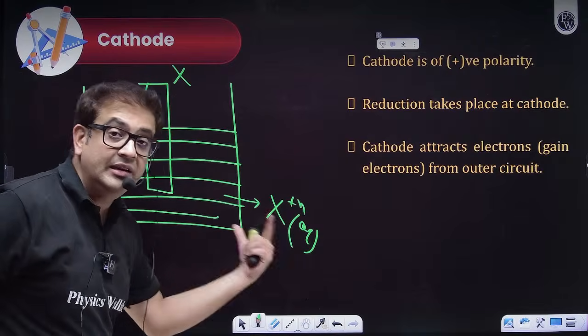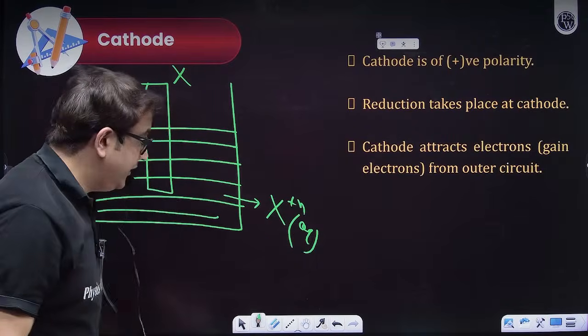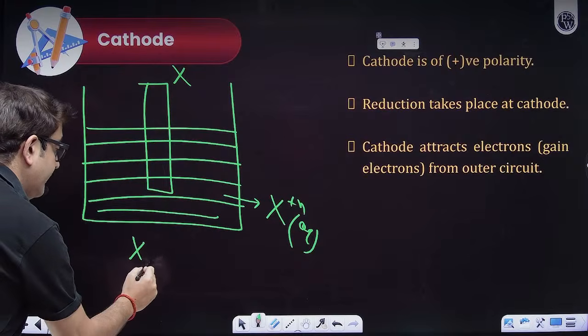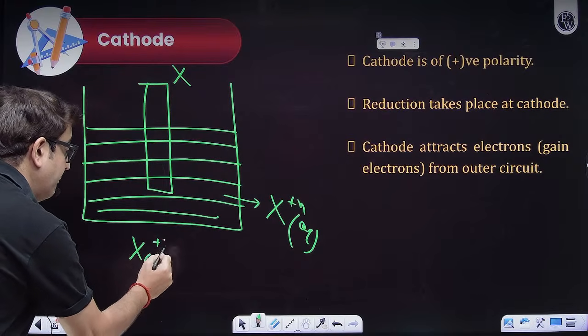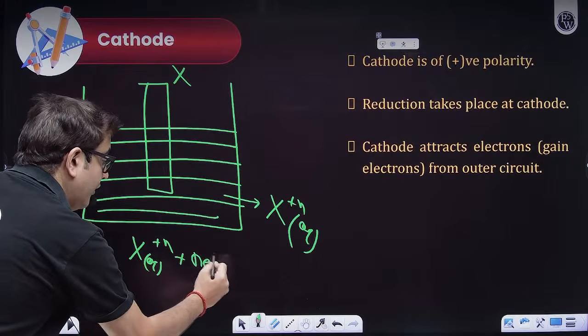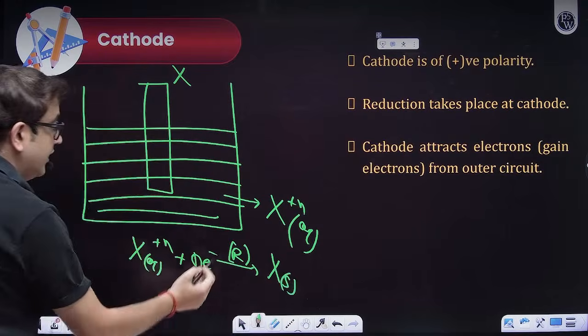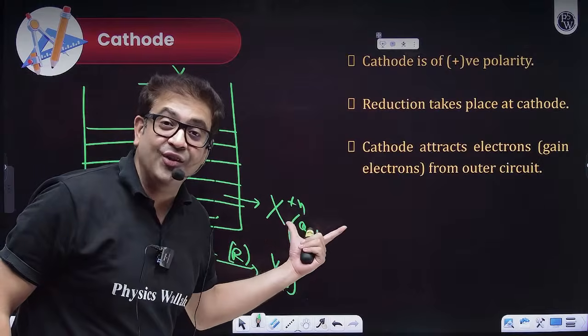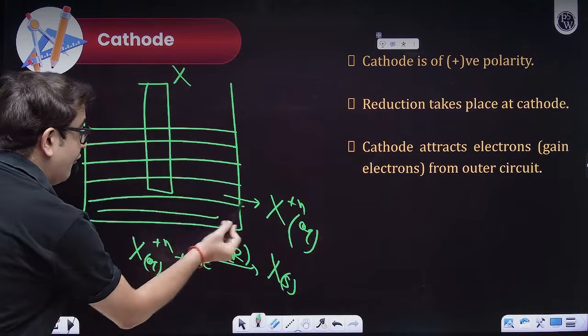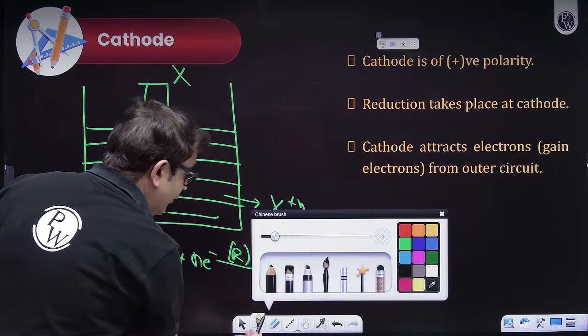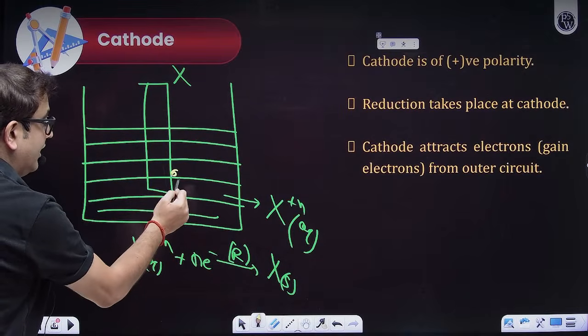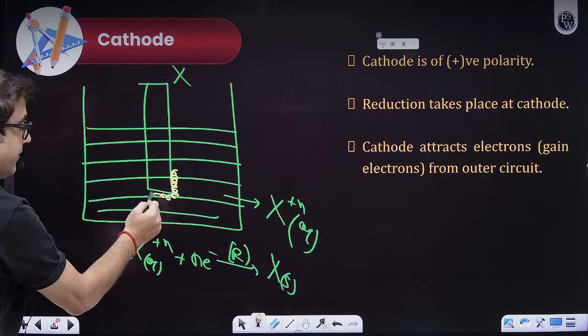These ions may take electrons, undergo reduction and get solidified. Let's say I was having 100 of these ions. Out of these 100, one X plus will move towards this metal and start to deposit.